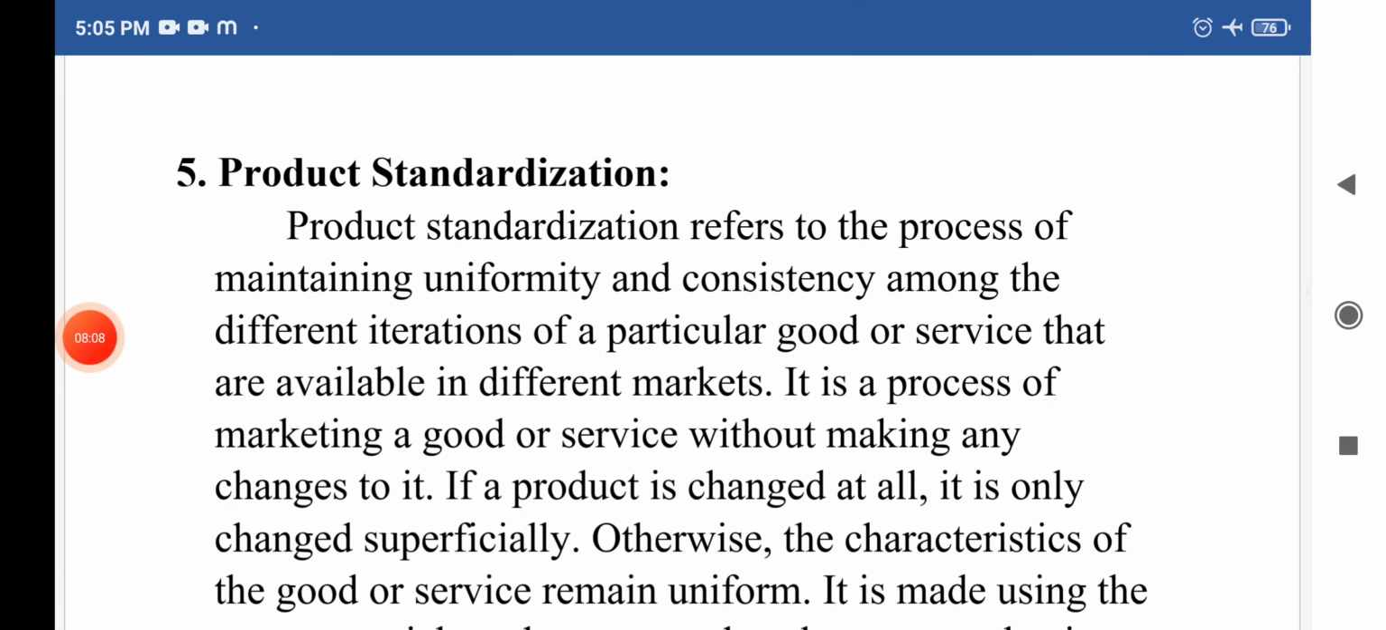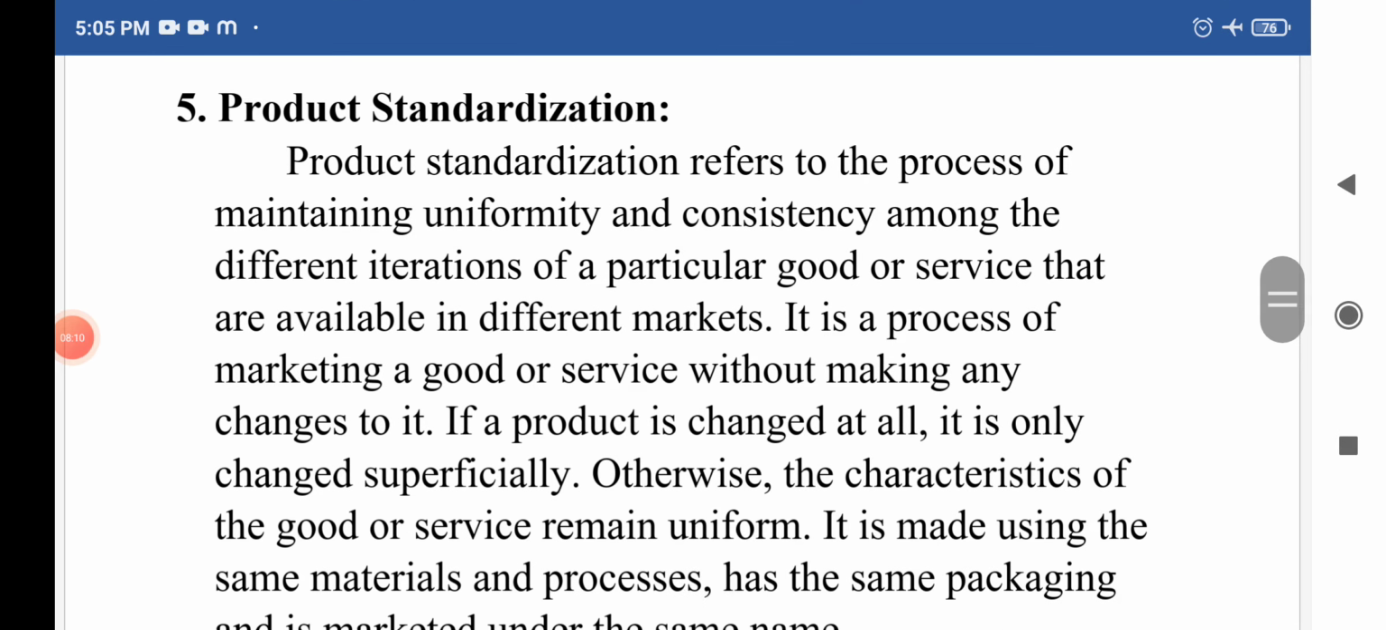After that, the next element of the product policy is product standardization. Okay. Now what is product standardization? Product standardization refers to the process of maintaining uniformity and consistency among the different iterations, that is repetitions, of a particular good or service that are available in different markets. That is called what? Product standardization. Okay, and it is a process of marketing a good or service without making any changes to it.